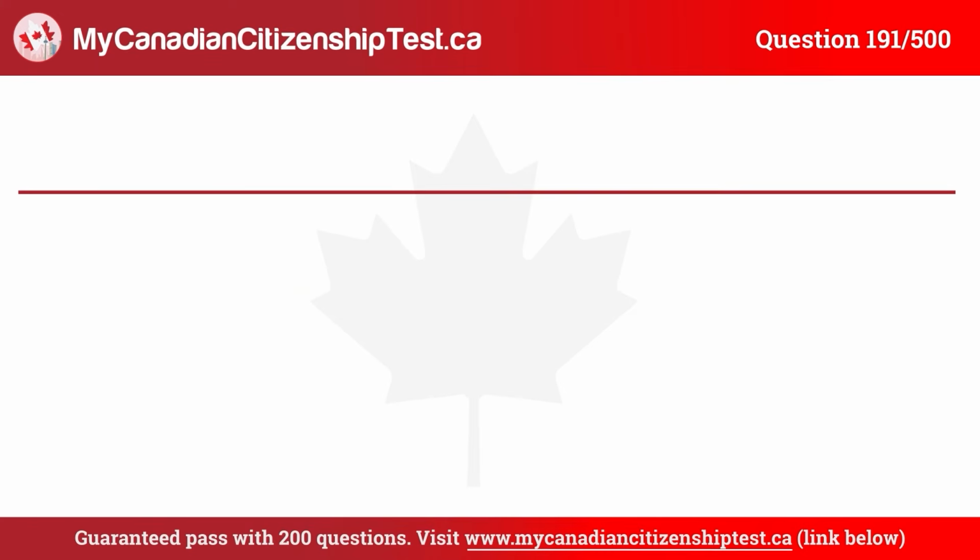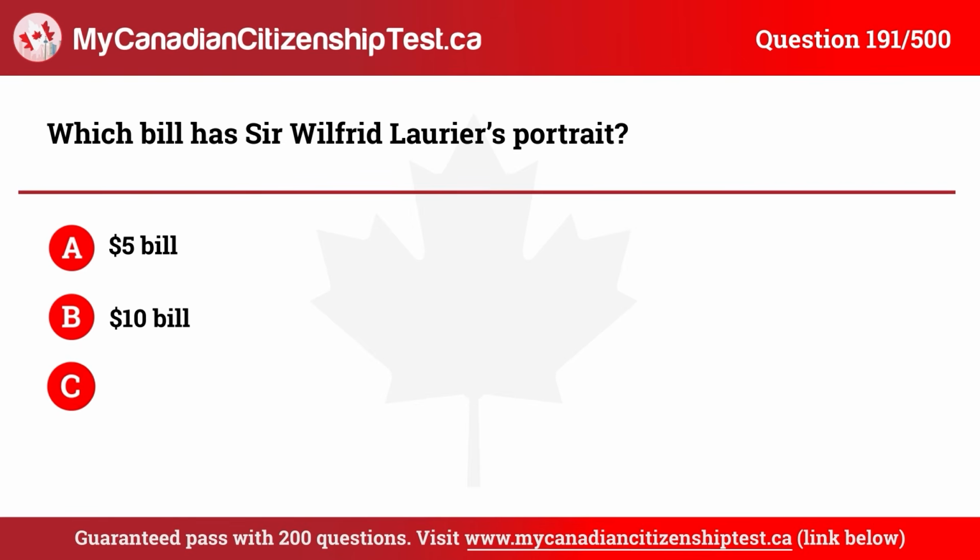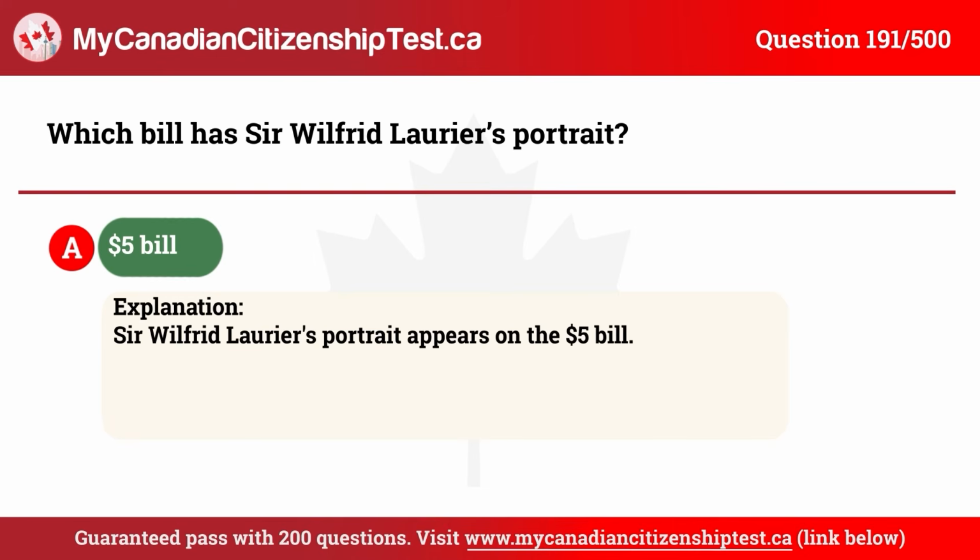Question 191. Which bill has Sir Wilfrid Laurier's portrait? A. $5 bill. B. $10 bill. C. $20 bill. D. $100 bill. The correct answer is A. $5 bill.